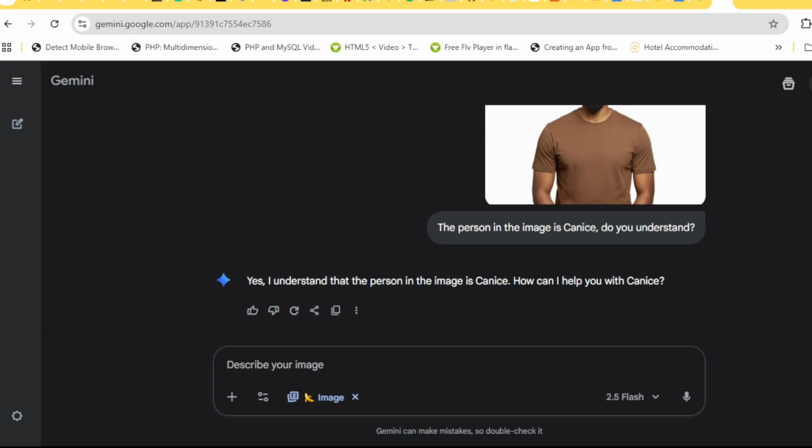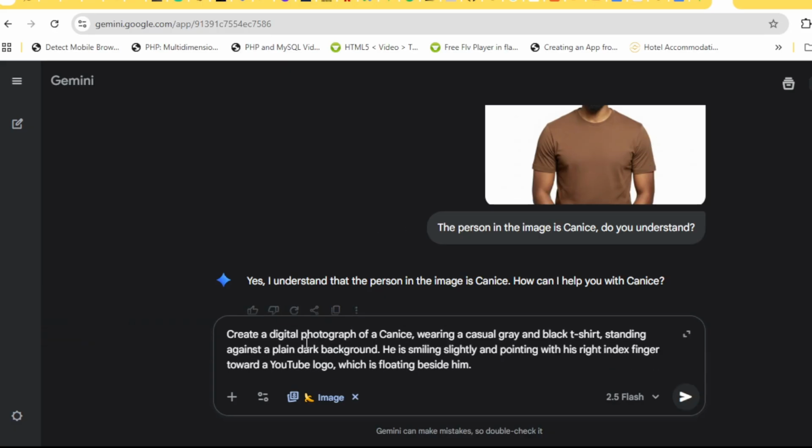So the next thing I'm going to give her the prompt. So here is the prompt. I'll say create a digital photograph of Kenneth wearing casual gray black t-shirt, standing against plain dark background. All right. So this prompt, I'm going to make it available for you.